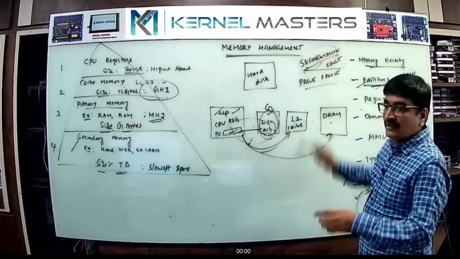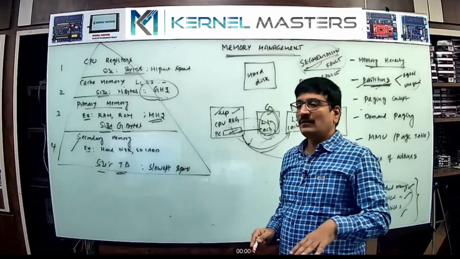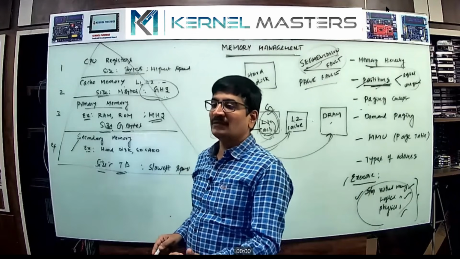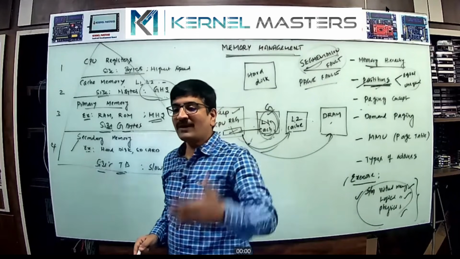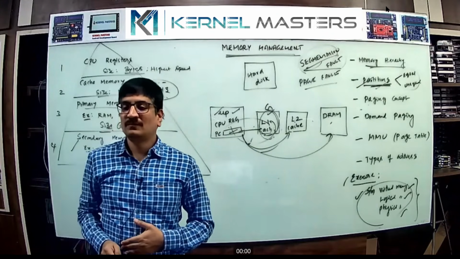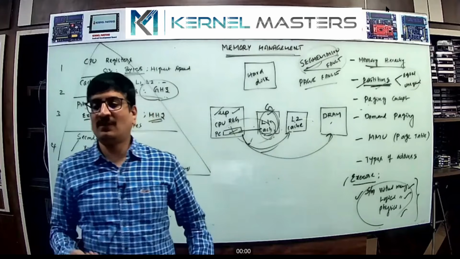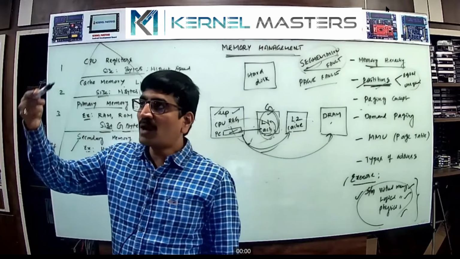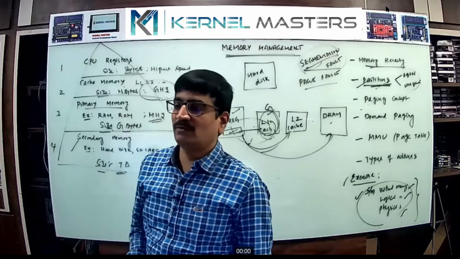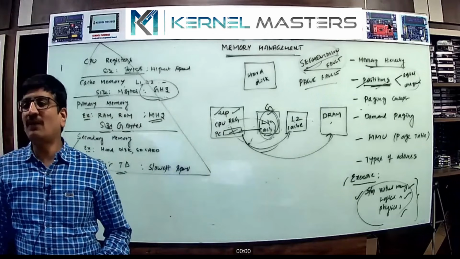Every segment contains pages internally. A data segment may contain 10 pages, 15 pages, 20 pages. How many pages in the segment area depends on the program size, which the programmer decides. Depending on program size, the number of pages in the segment varies. My program's data segment contains 10 pages only, your program may be 20 or 30 pages. The size is decided by the program size. So when the page is not available, a page fault error comes.